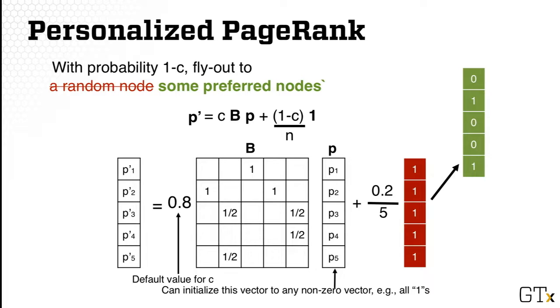So what we do then, instead of using the one-hot vector, is change that vector to a 0, 1 vector, or actually 0 plus some other values that are not 0. What that means is that you put a 1 or non-zero value for the nodes that you are more interested in. You don't need to put a value for every web page that you know about. You only need to put that for a small number of sites.